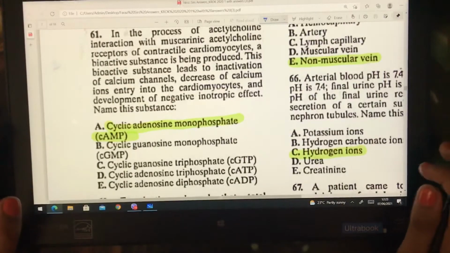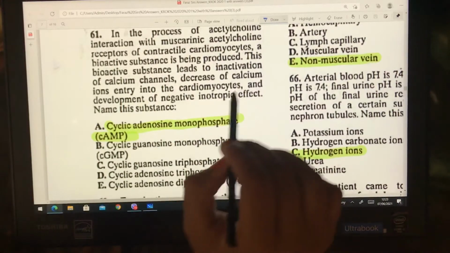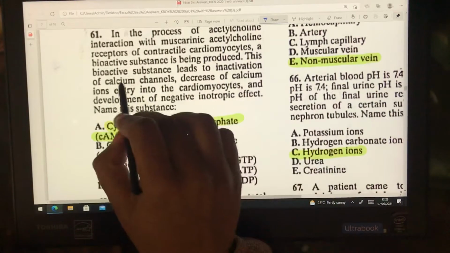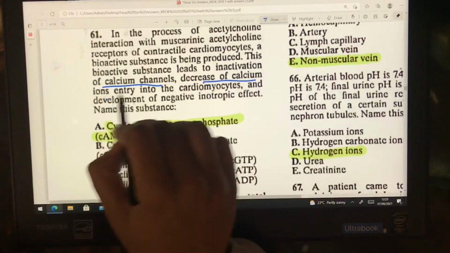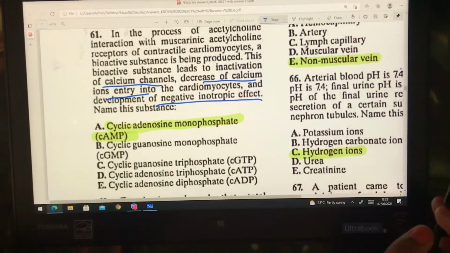In the process of acetylcholine interaction with muscarinic acetylcholine receptors of contractile cardiomyocytes, a bioactive substance is being produced. This bioactive substance leads to the inactivation of calcium channel, decreased calcium ion entry and development of the negative inotropic effect.